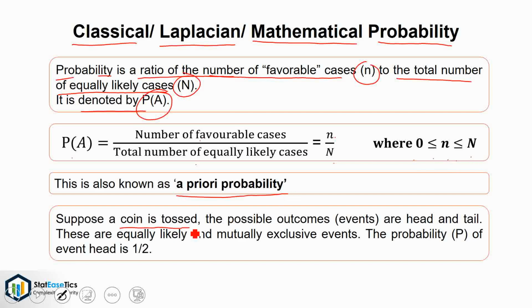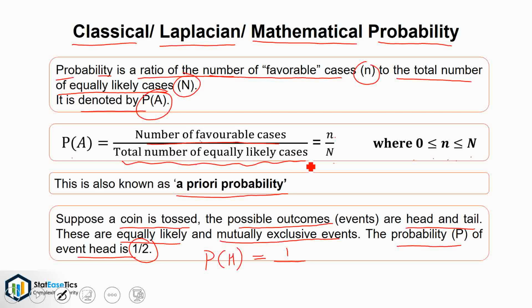Suppose a coin is tossed, the possible outcomes are head and tail. These are equally likely and mutually exclusive events. The probability P of event head is 1 by 2. It can be written as probability of getting head is equal to number of favorable cases, that is getting head, which is 1, divided by total number of equally likely cases, that is head or tail, so it will be 2. Hence, the probability of getting head is 1 by 2.